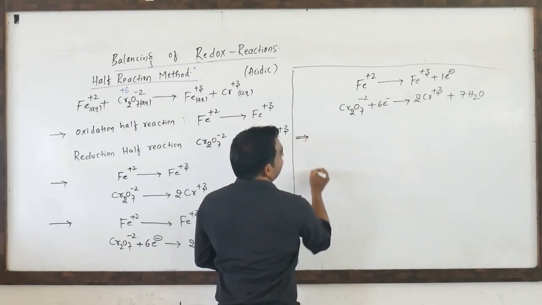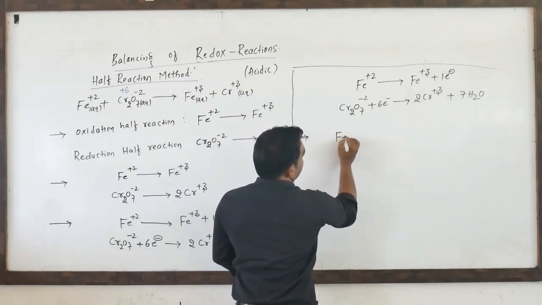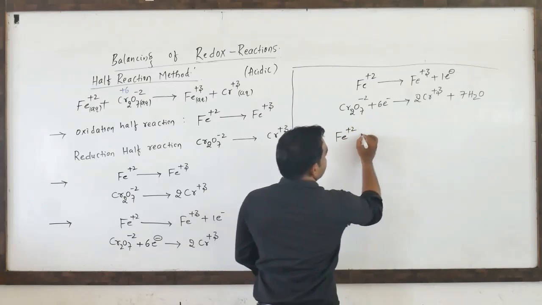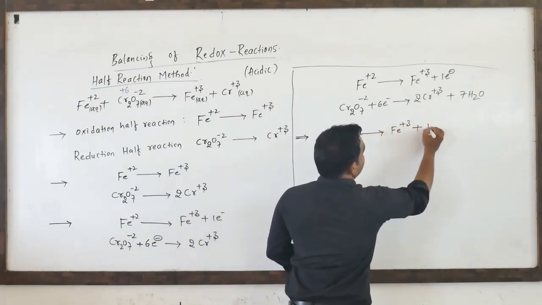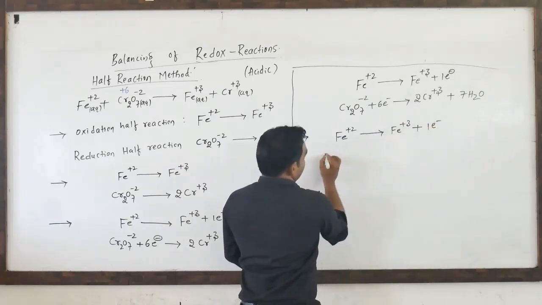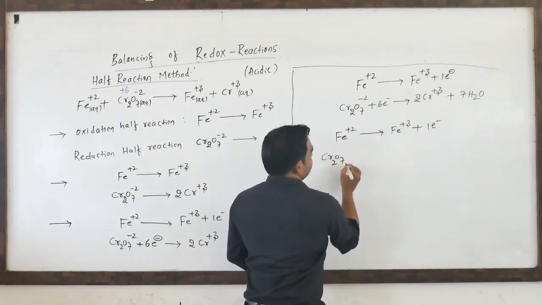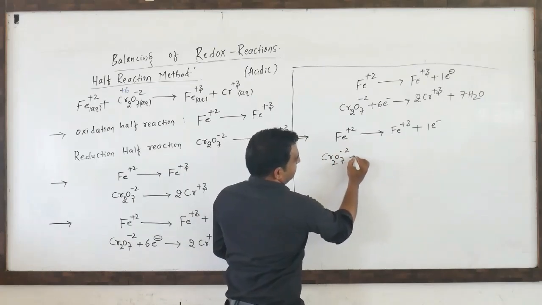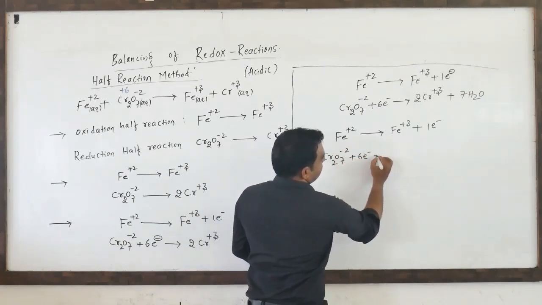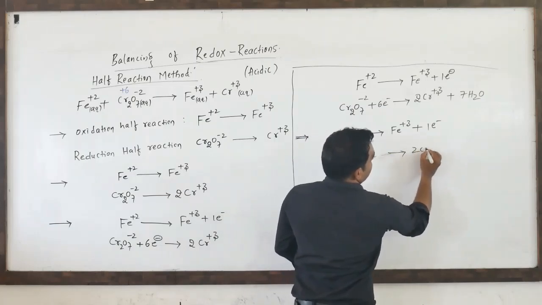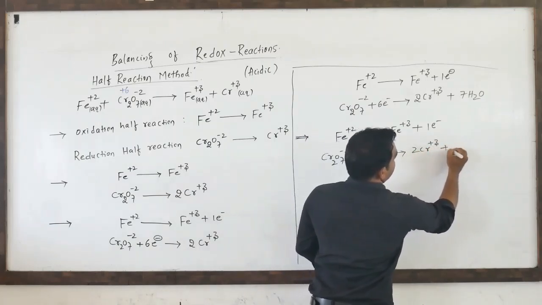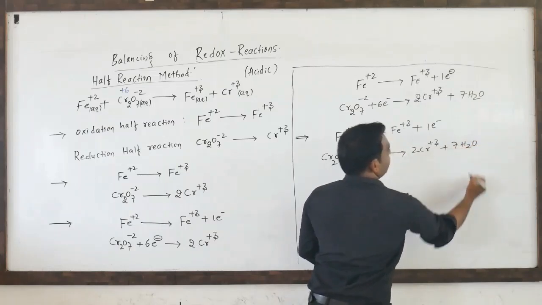So now we have to balance the hydrogen here. So Fe plus 2 is converted into Fe plus 3 by loss of 1 electron, and Cr2O7 minus 2 plus 6 electrons gives 2Cr plus 3 plus 7 H2O.